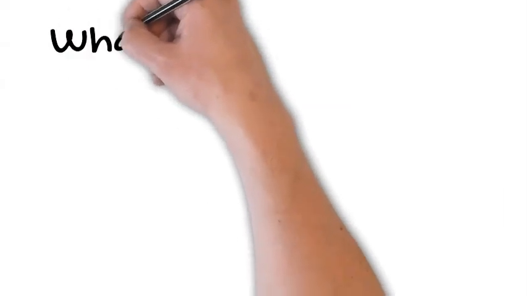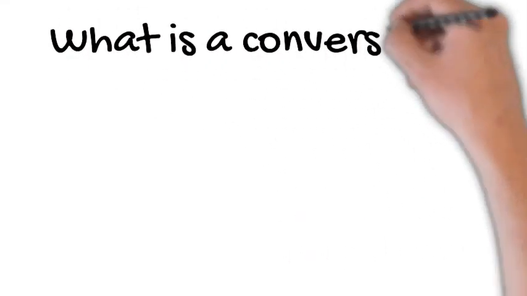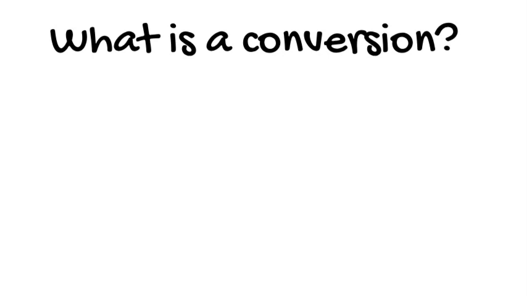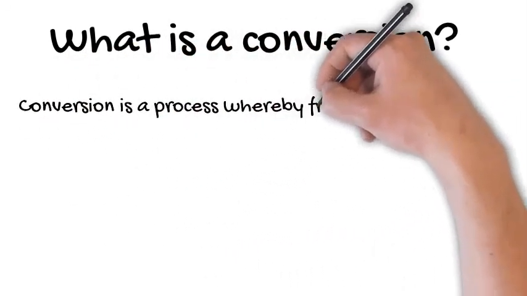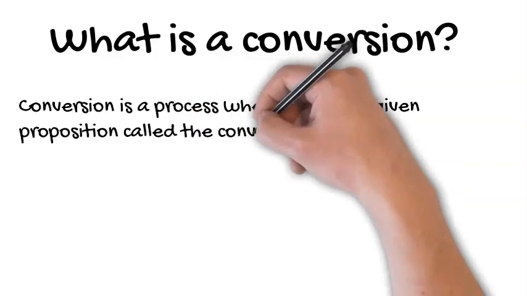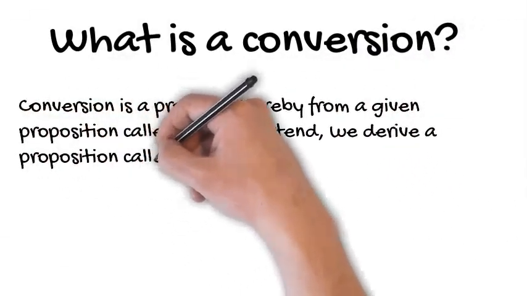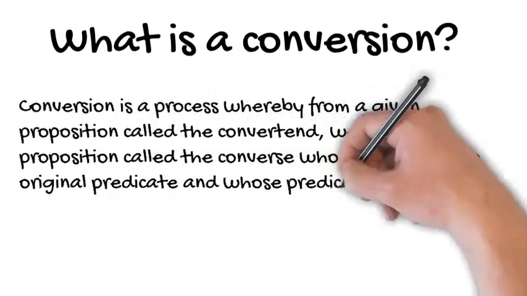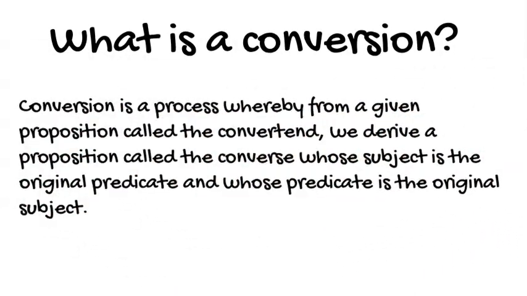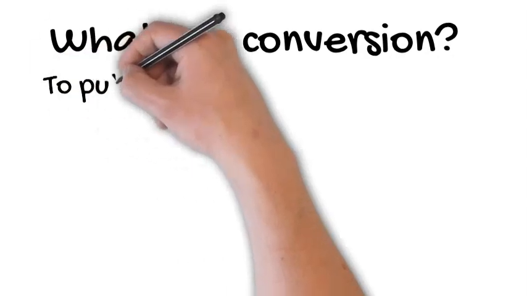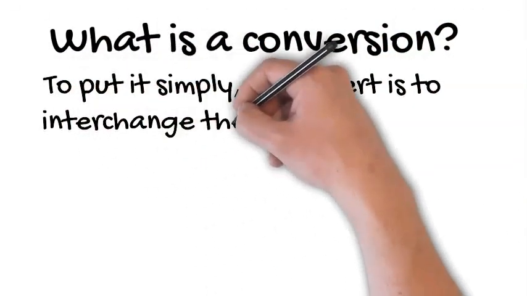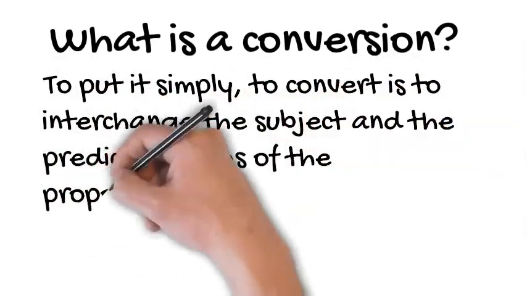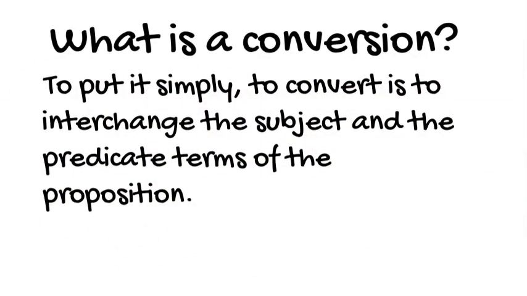To begin with our discussion, let us define conversion. Conversion is a process whereby from a given proposition called the converted, we derive a proposition called the converse, whose subject is the original predicate and whose predicate is the original subject. To put it simply, to convert is to interchange the subject and the predicate terms of the proposition.